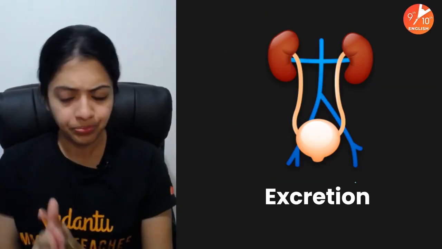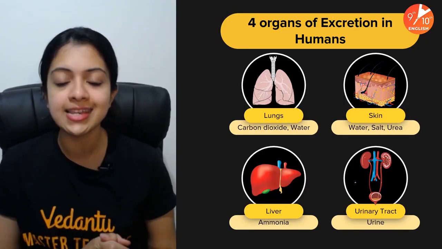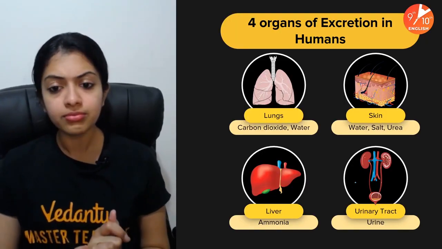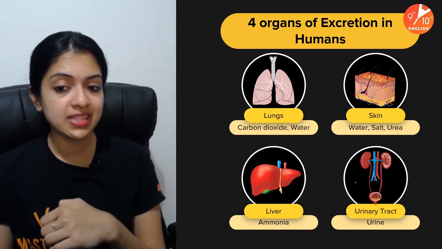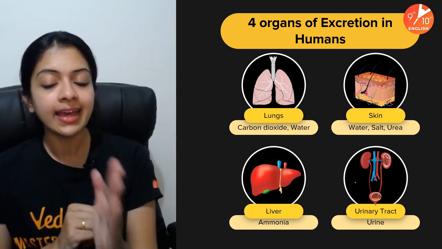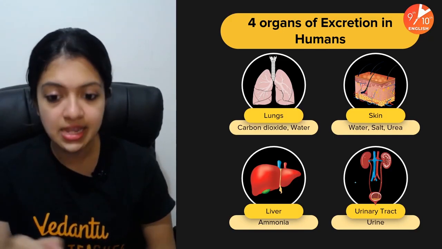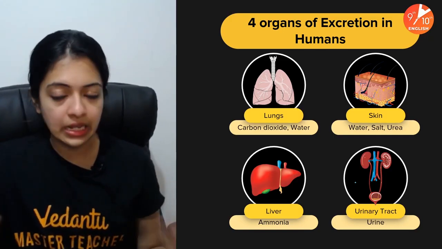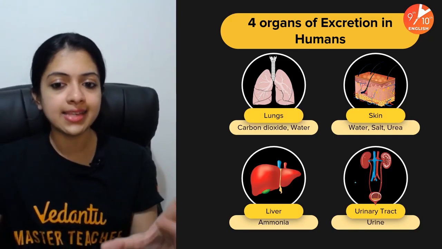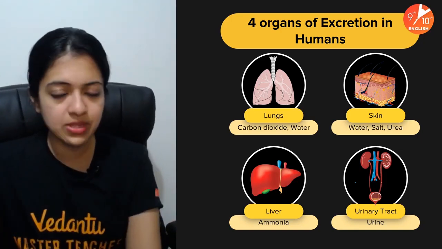Let us continue. Excretion, which is the last life process in the chapter. Remember, there are 4 organs of excretion in humans: lungs, skin, liver, and the urinary tract. Urine is the primary excretory substance. All the others are, I would say, secondary substances.